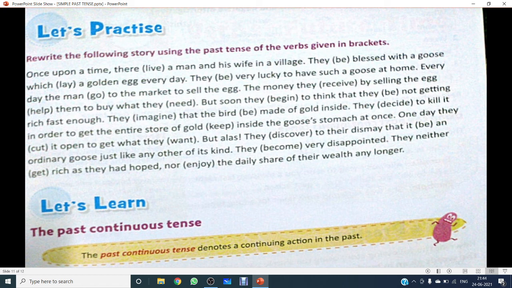But alas, they discovered to their dismay that it was an ordinary goose, just like any other of its kind. They became very disappointed. They neither got rich as they had hoped nor enjoyed the daily share of their wealth anymore.